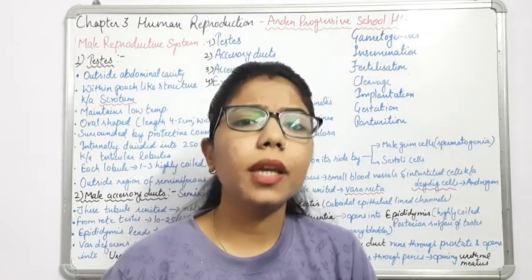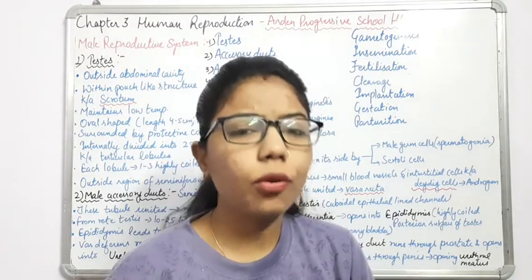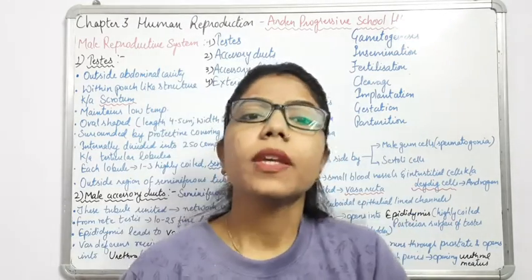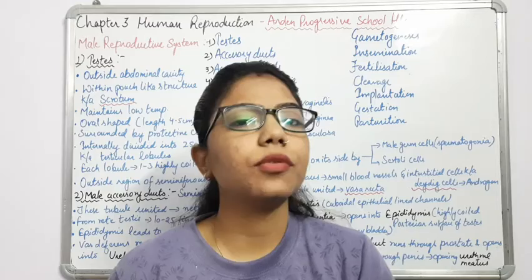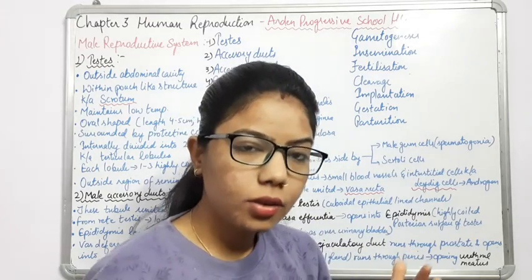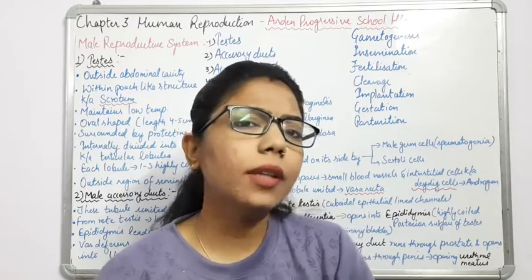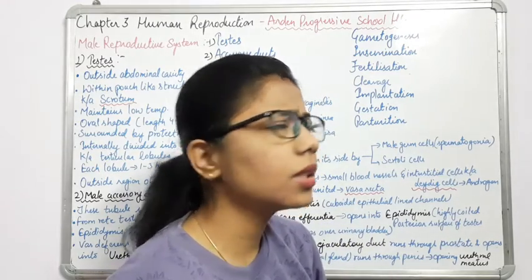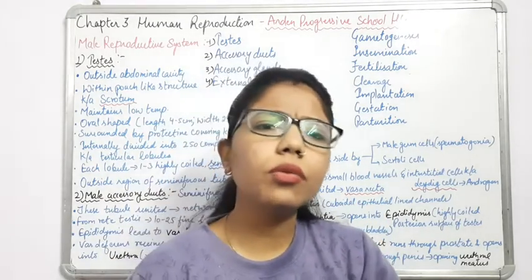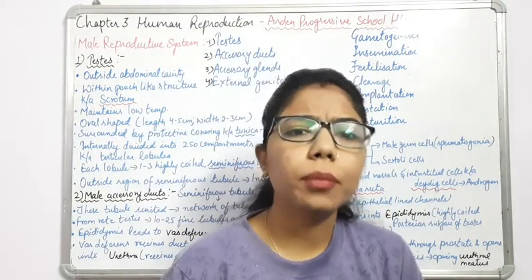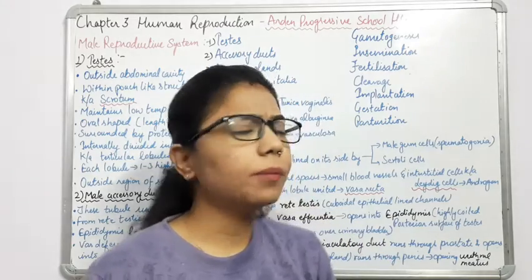Here it will remain for some period of time for nutrition and maturation. That period is known as the gestation period. It is different in human beings and in animals, right? As we are focusing on human reproduction, the gestation period for human females is 9 months, right?